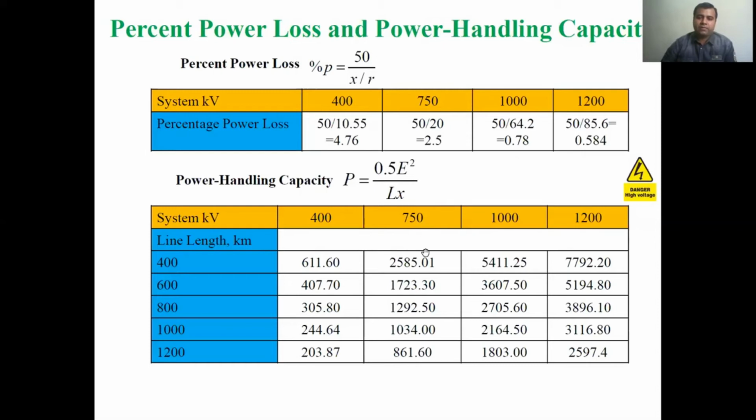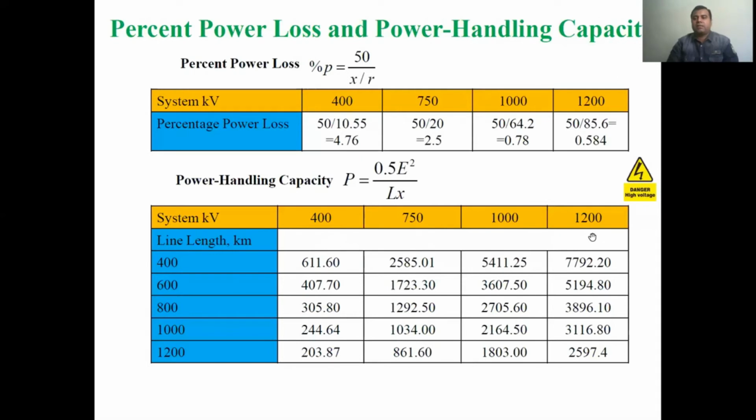Meaning what? One 750 kV transmission line can replace four 400 kV transmission lines. If we are using 4 number of 400 kV lines, this will be approximately 600 into 4, so 2400 something, and here it is 2585. So one 750 kV transmission line can replace 4 number of 400 kV transmission lines. Similar relations can be obtained from this formula, like how many 400 kV transmission lines can be replaced if we are using a 1200 kV transmission line.